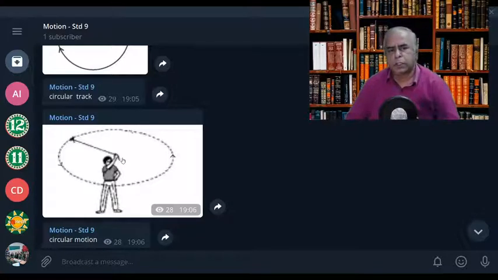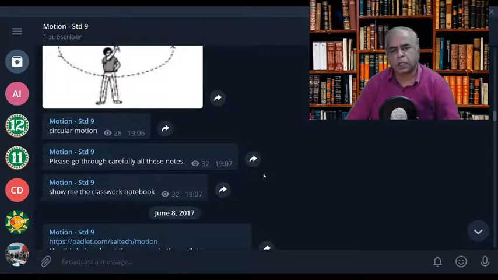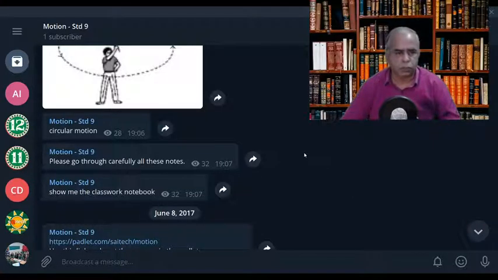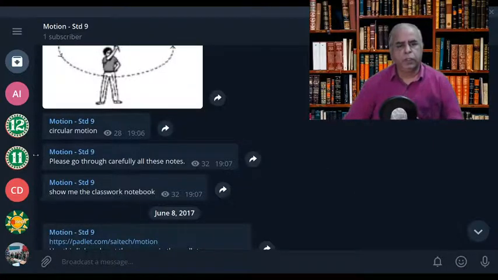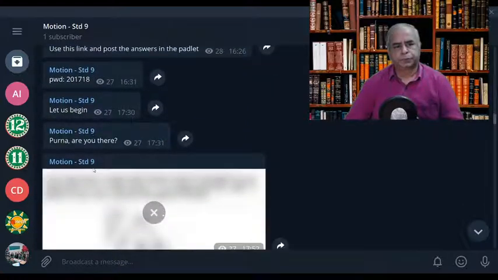You can experience a force of the stone trying to escape from the circular motion. At the same time, there will be an opposite force coming inward towards the center of the circle. So these two are called centrifugal force and centripetal force, and they are equal and opposite in fact.